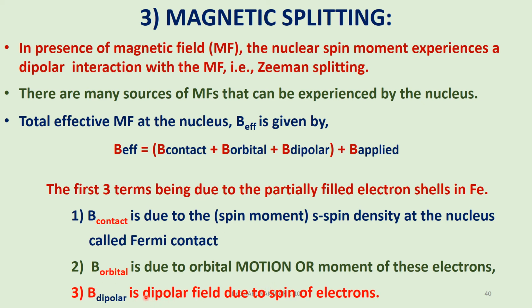B dipolar is due to dipolar interaction due to the spin of electrons. For example, in d5, there are 5 unpaired electrons. There will be dipole interaction between the unpaired electrons.